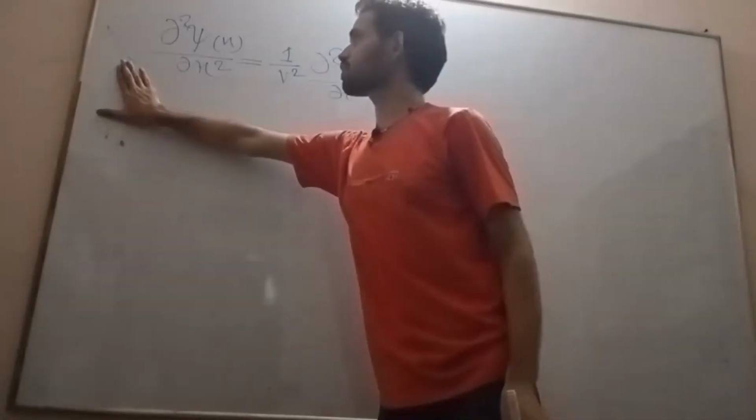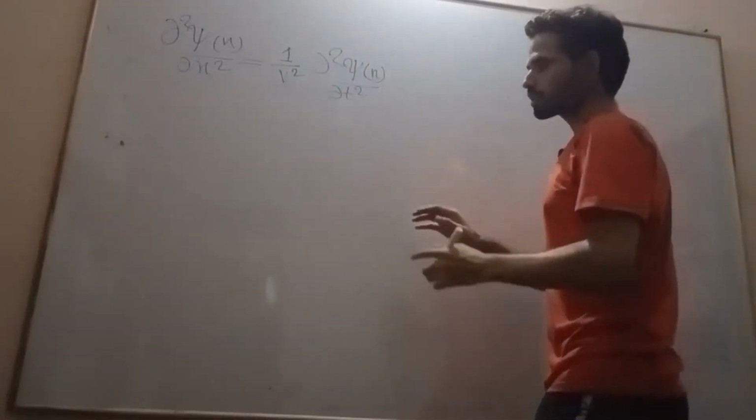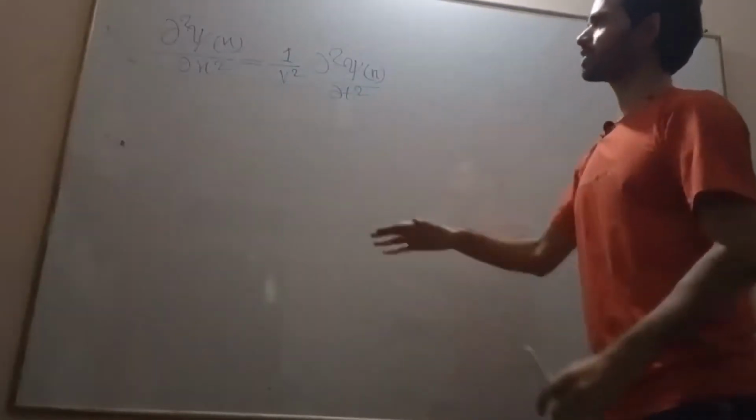This is our wave equation in one dimension in free space.